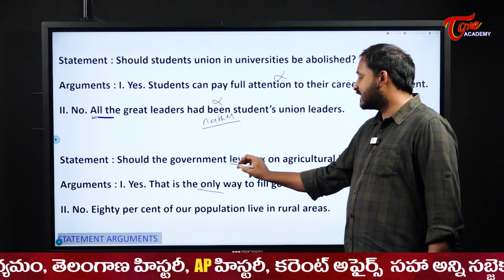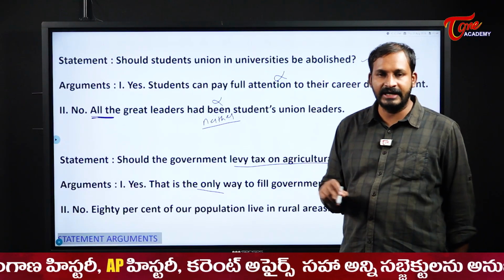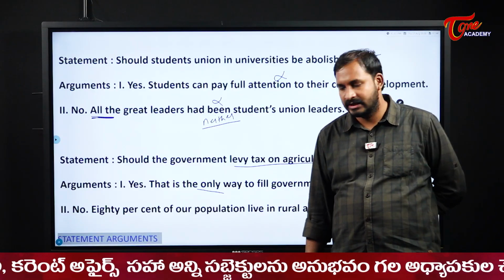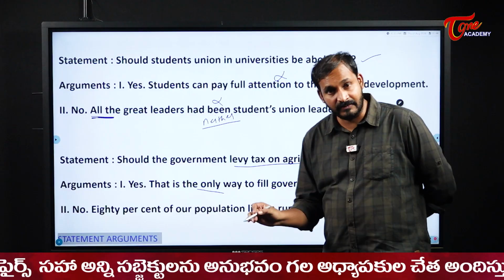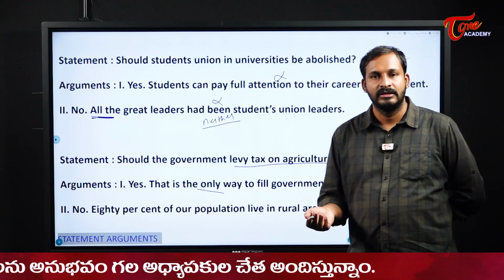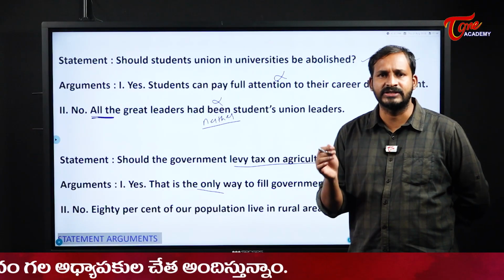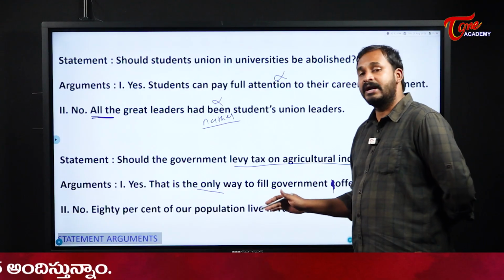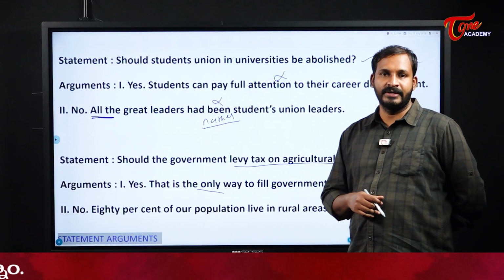They are asking us about agriculture income and tax on agriculture income. If they had mentioned, for example, that 80% of our population depends on rural agriculture or small scale agriculture, it might be true.